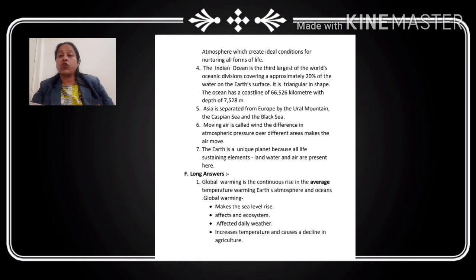The ocean has a coastline of 66,526 kilometers with a depth of 7,528 meters.